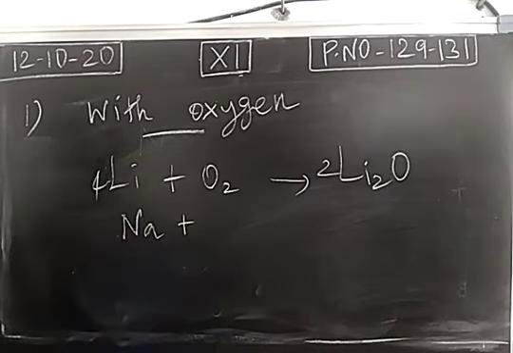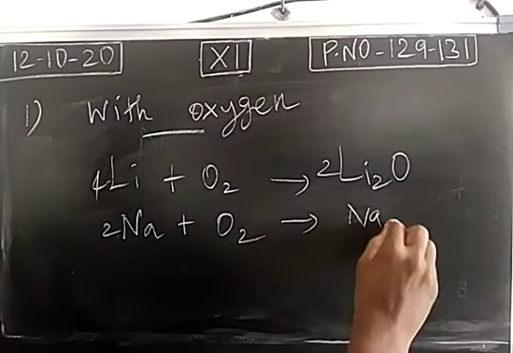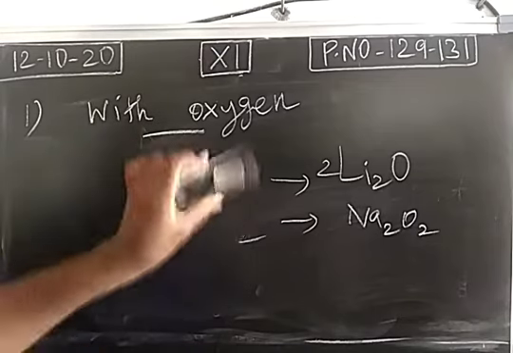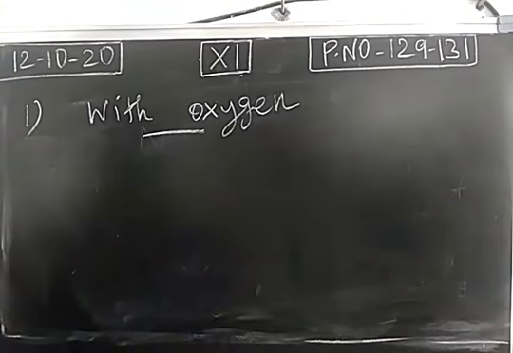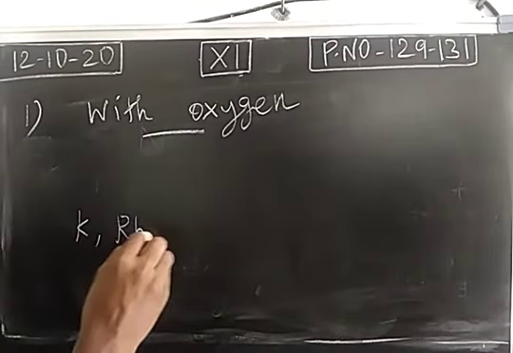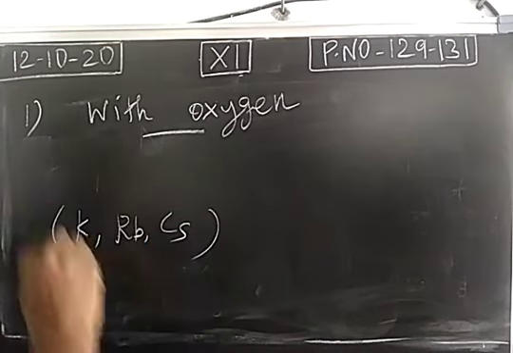Take the next member, sodium. Sodium combines with oxygen, it forms normal oxide, sodium oxide, as well as peroxide can also be formed. This is called sodium peroxide. And what are the remaining members? Potassium, rubidium, cesium.